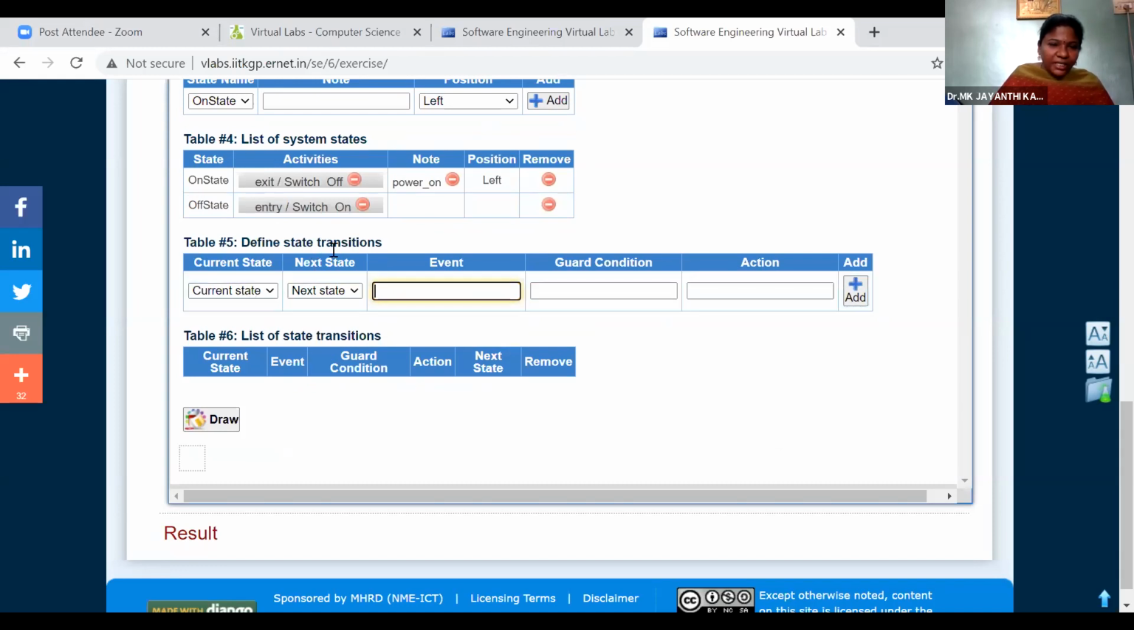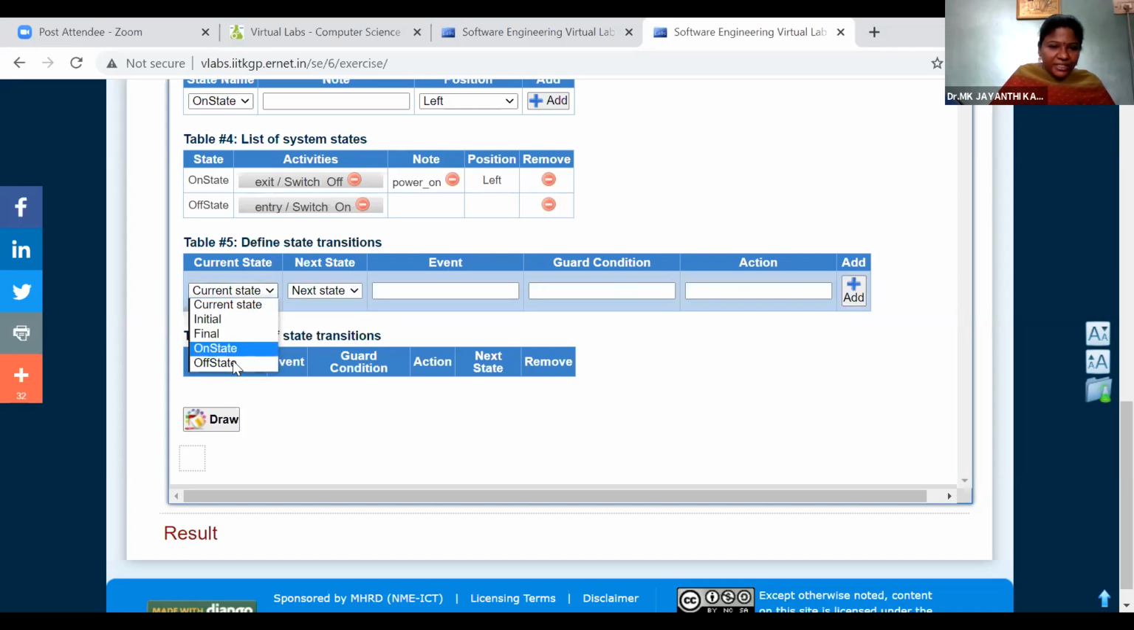Now in the transitions, we'll have current state, next state, event, which is the action to be performed, and guard condition, any constraint or condition that needs to be checked, and what kind of operation we are performing should be specified. So here we will take the current state as off state, because it is the initial state. The next state we want to go to is on state. Then the event to be performed is switch on.